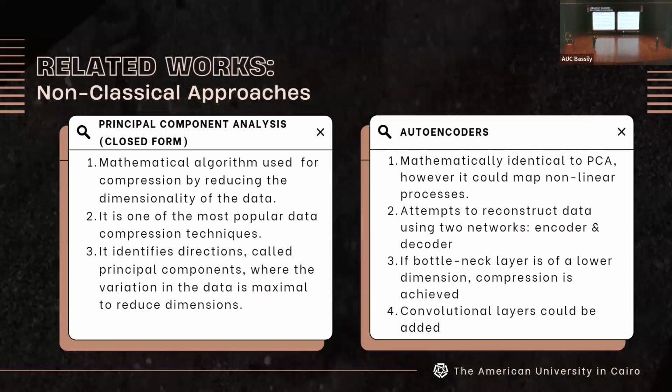On the other hand, we have our machine learning equivalent of the PCA, which are autoencoders. They are mathematically similar to the PCA, and in addition, they can map non-linear processes. They attempt to reconstruct data by using two networks, an encoder and a decoder. When the bottleneck between the two networks has lower dimensions than the input, compression is achieved. And convolutional layers could be added to compress images.